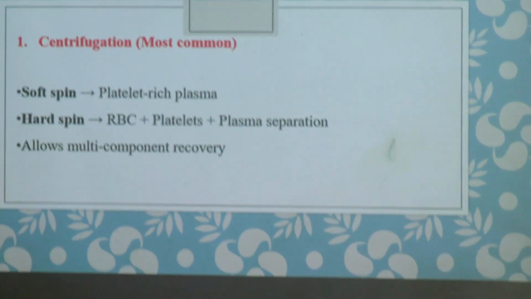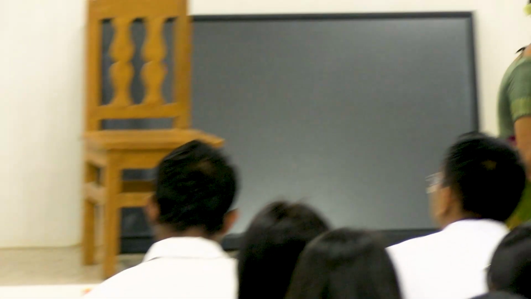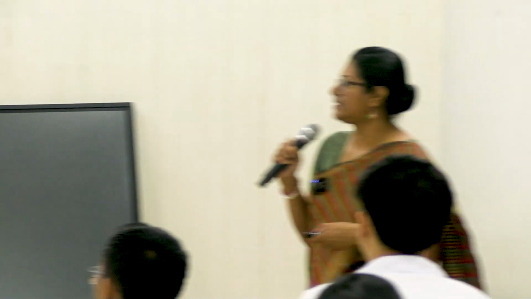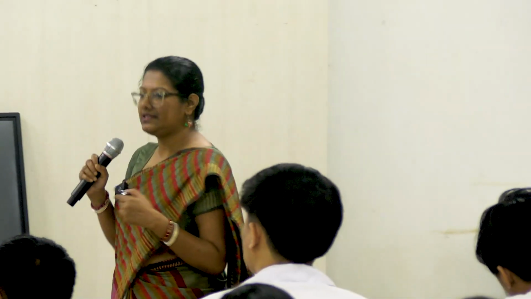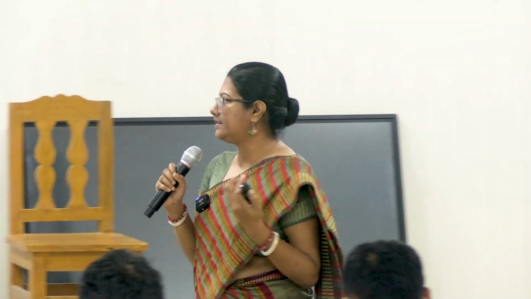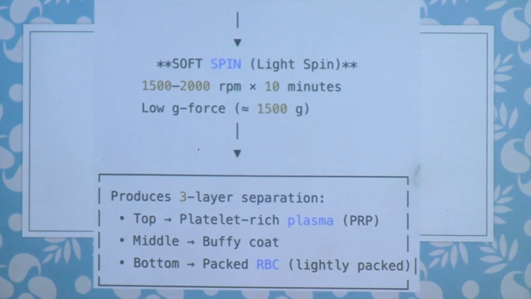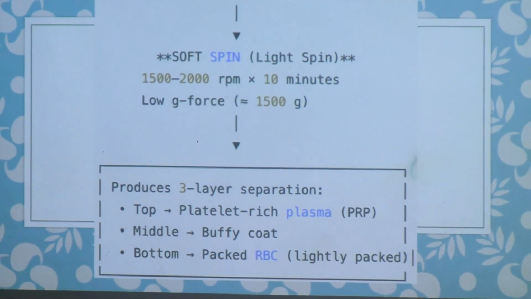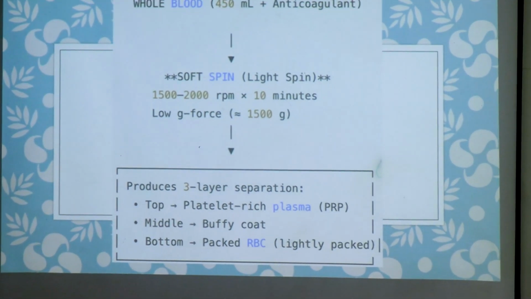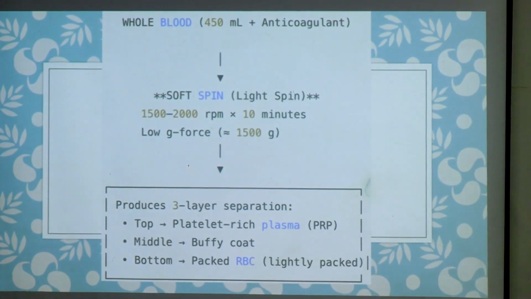More or less, by two procedures we can do the component separation. One is centrifugation and another is apheresis. Centrifugation is used most commonly. For apheresis, it should be an advanced center. In centrifugation, it can be a soft spin or a hard spin. So what happens in a soft spin? We are taking from a donor 450 ml of whole blood with anticoagulant, whatever we are using, be it CPD or be it CPDA.